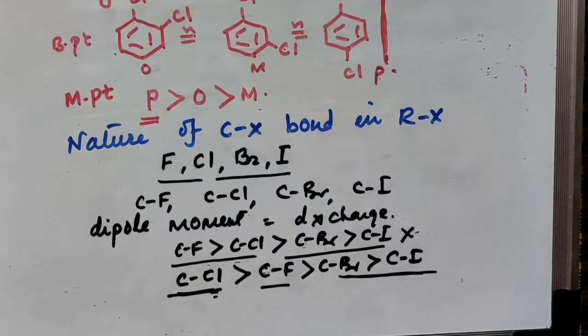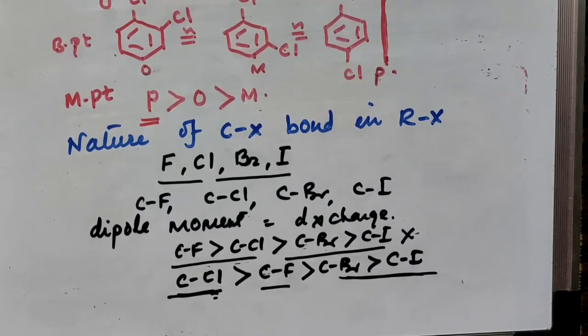Then what about the C-X bond? As you know, X, that is the halogen atoms, are highly electronegative than the carbon atom, so the bond is covalent as well as polar. The bond is a polar bond. It has ionic character also.